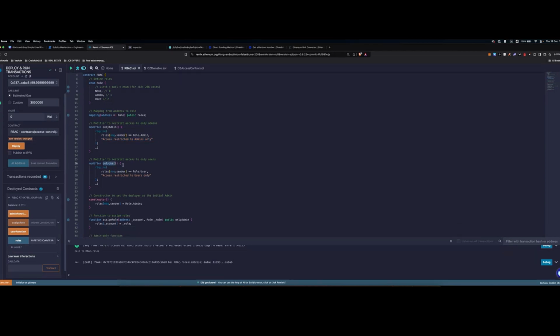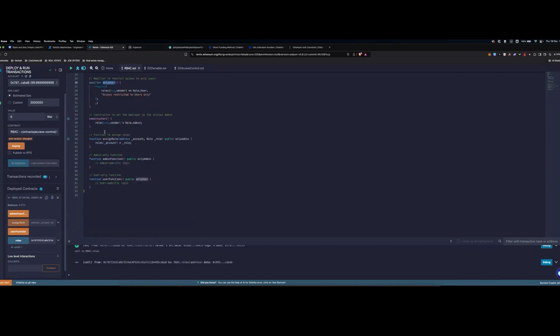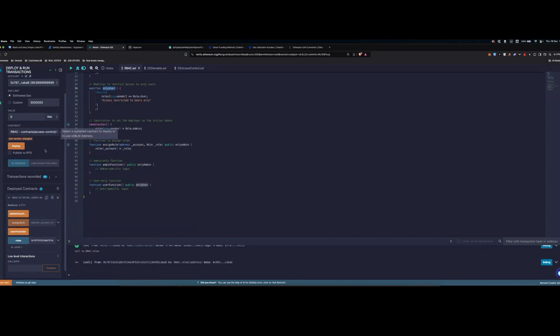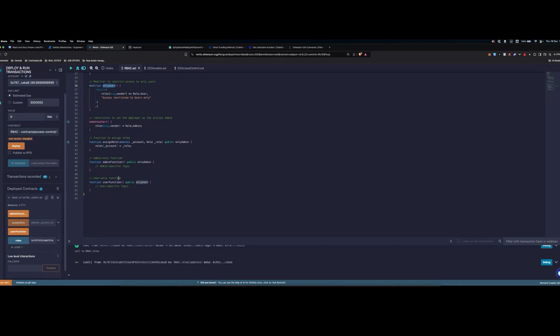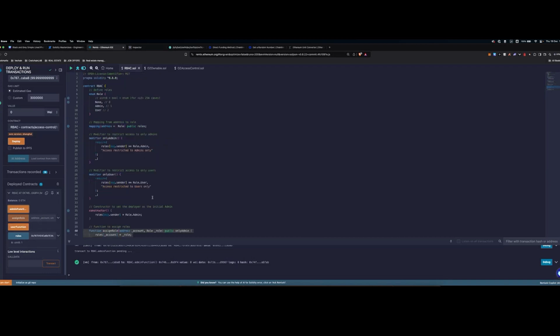Same exact thing for onlyUser. It restricts for the user role. So let's check, for example, if our deployer that has the admin role can perform these onlyAdmin operations. For example, let's go ahead and call the admin function, and we can see it correctly executes. It successfully executes. But if we try and call the user function, we should expect it to fail because the deployer does not have the user role. Let's go ahead and do that.